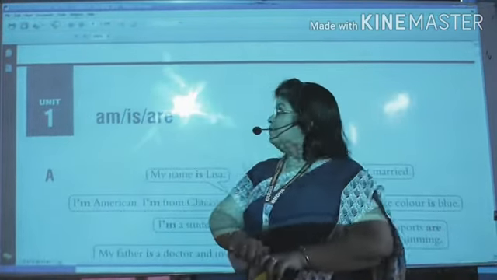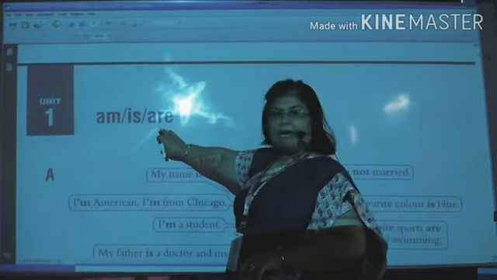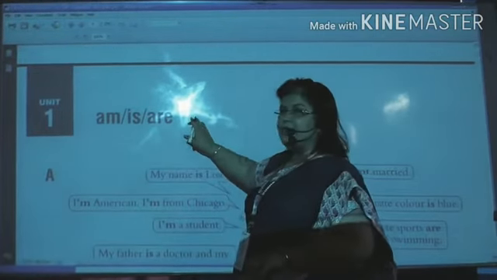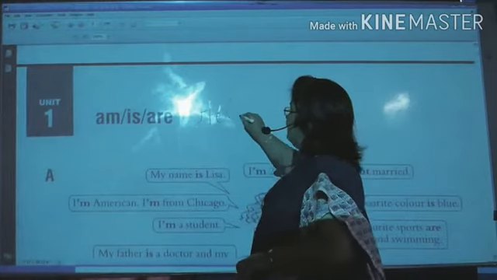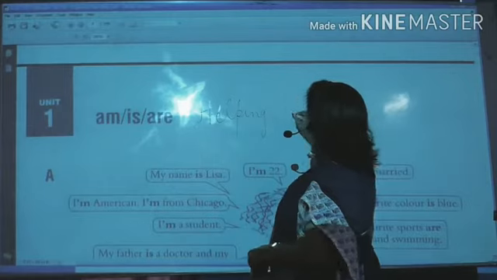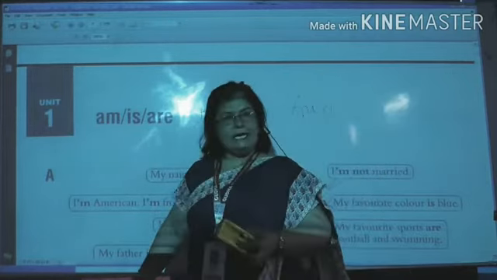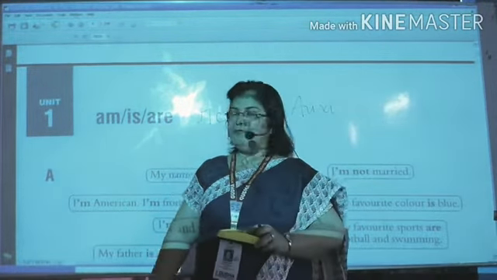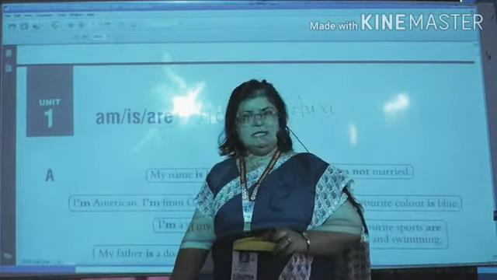Okay, so our first unit we are going to start, and it is based on am, is and are. Now what are am, is and are? They are the helping verbs, or they are also known as auxiliary verbs. They are used with the main verb, and all three of them are used in present tense.